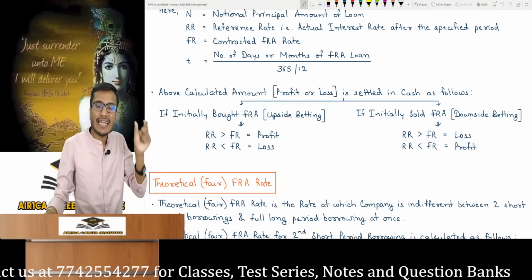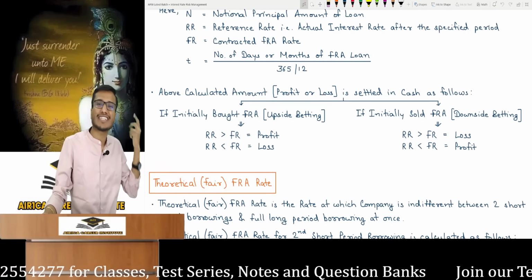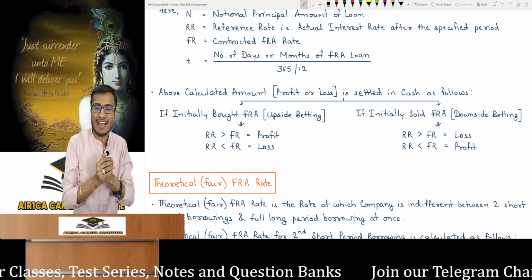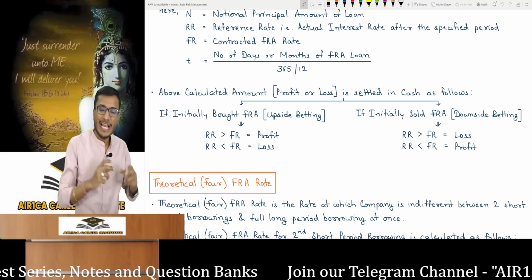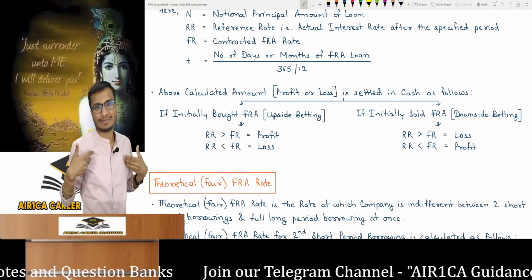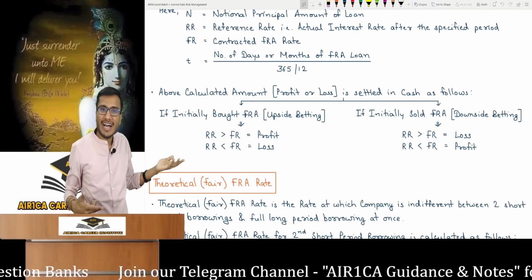RR means reference rate or market interest rate. We will look at this. The market interest rate is RR or the reference rate. FR means the rate mentioned in the forward rate agreement. FR is the forward rate, the contract rate within the FRA, which was 10% in our example. If the market interest rate at maturity is higher and the contract rate was lower, it's an upside bet profit. If the market interest rate fell and contract rate was higher, then I lost.